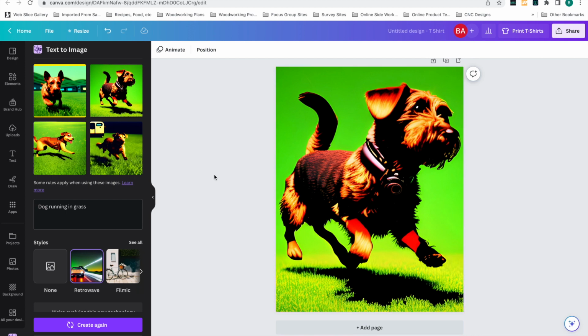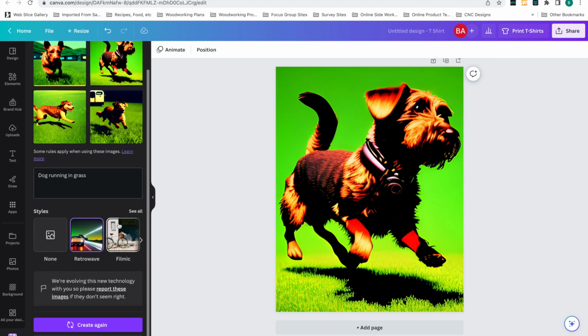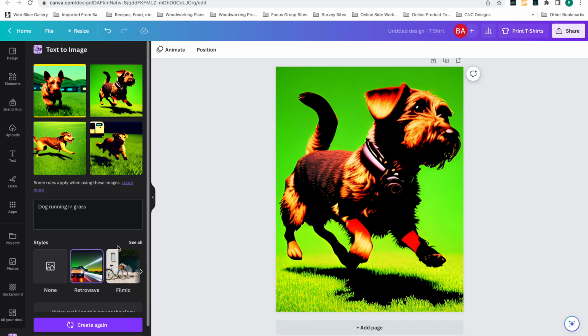But yeah, that's really it, guys. That's creating these images in Canva. You can size them, like I said, however you need after you've generated. You can also do the different sizes as far as landscape and the square and all that sort of thing, depending on exactly how you want to utilize them.